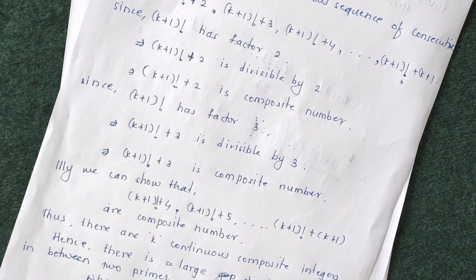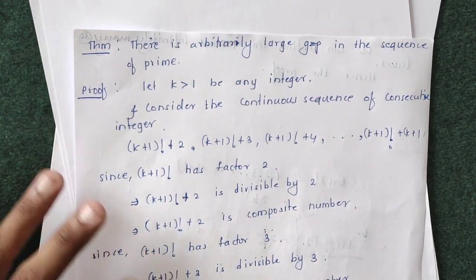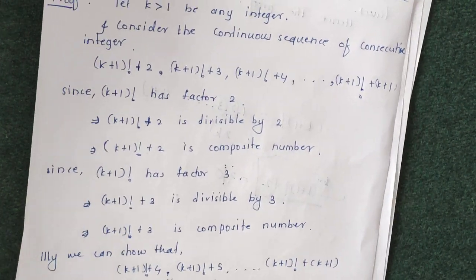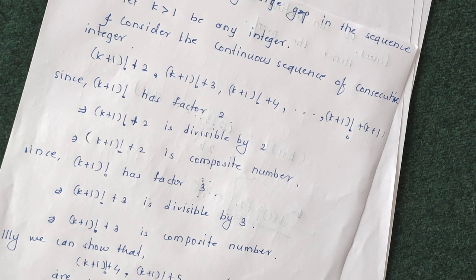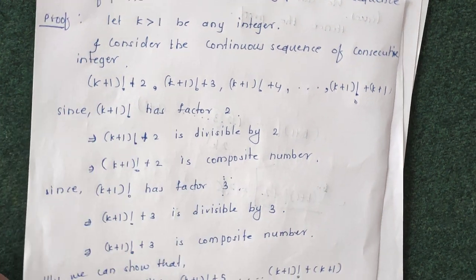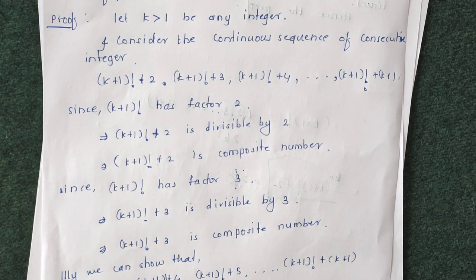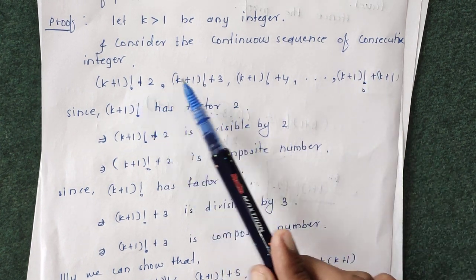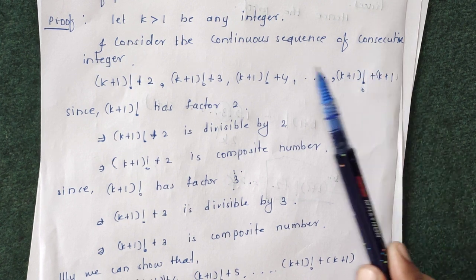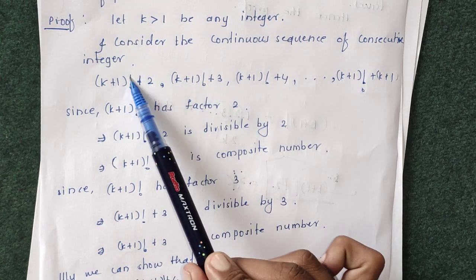The statement of the theorem says that there is arbitrarily large gap in the sequence of primes. That is, we have to show that in between any two primes there is a large number of composite numbers. We have proved that there are k composite integers. To prove this, we constructed the k integers as (k plus 1) factorial plus 2, (k plus 1) factorial plus 3, up to (k plus 1) factorial plus k plus 1, and we have proved these are all composite numbers. That is, there is no prime in between these k integers.